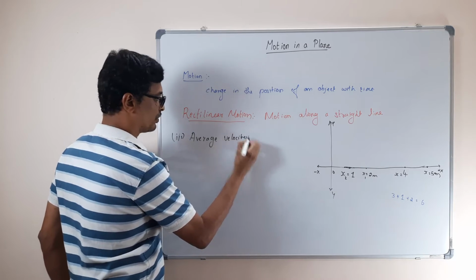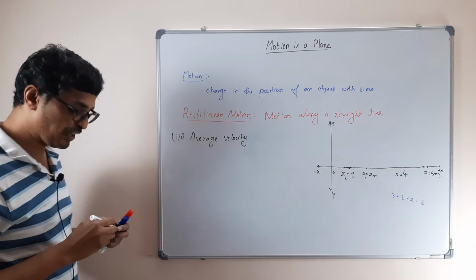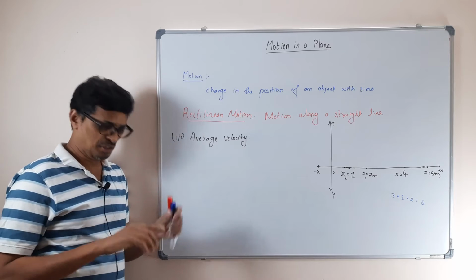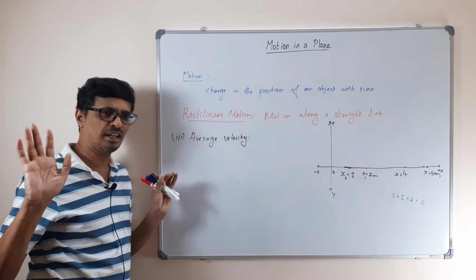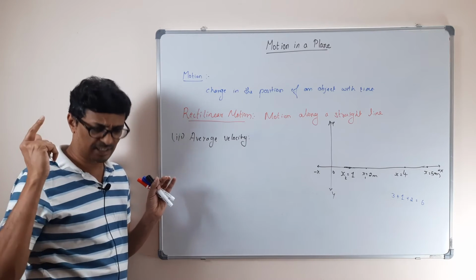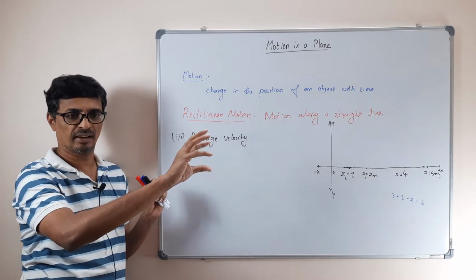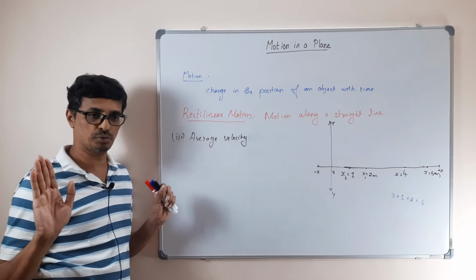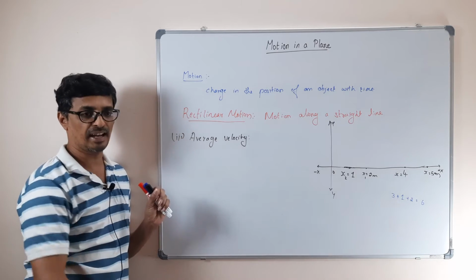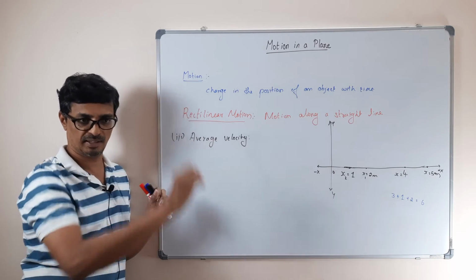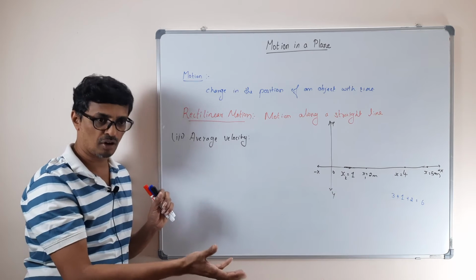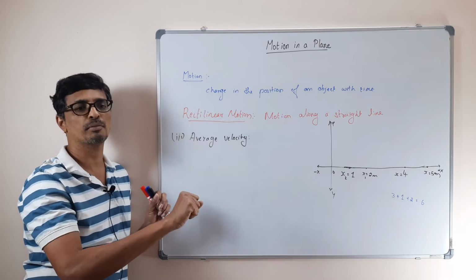So the average velocity is, you don't bother about what happened in between. This is the initial position x1, and the final position is x2. It has taken some time. You never know what all happened in between. You hold the ball, or how long you are holding the ball, nothing.